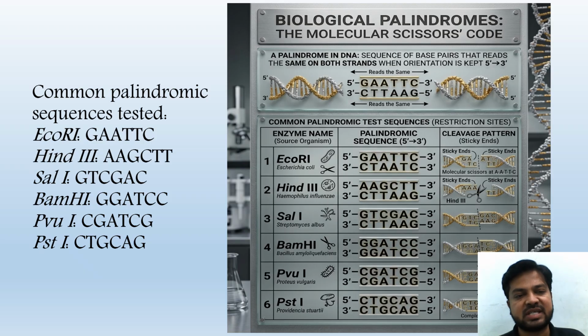Common palindromic sequences tested are: EcoRI, GAATTC, from Escherichia coli; HindIII, AAGCTT, from Haemophilus influenzae; SalI, GTCGAC, from Streptomyces albus; BamHI, GGATCC, from Bacillus amyloliquefaciens; PvuI, CGATCG; and PstI, CTGCAG.